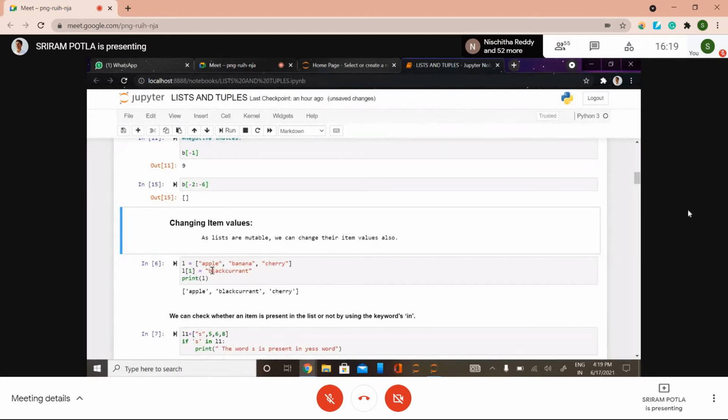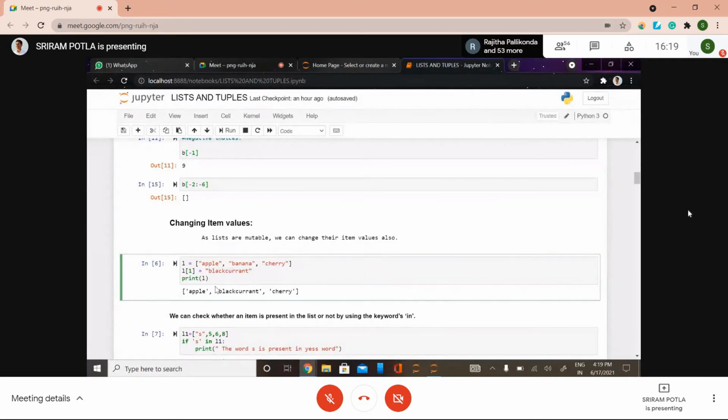Here I have a list called L with values apple, banana, and cherry. I'm going to change the index 1 value to black currant. Index 1 means 0 and 1, so banana is replaced by black currant.